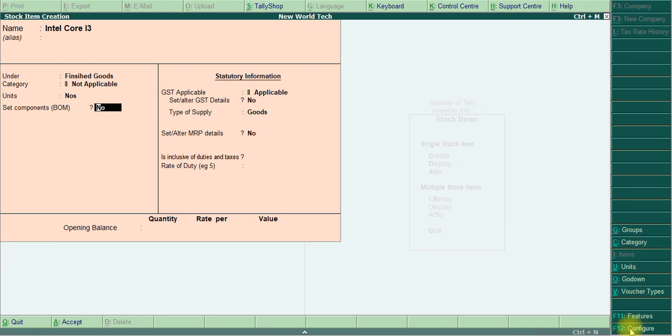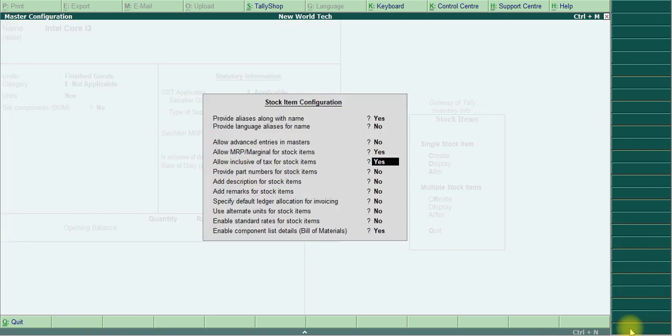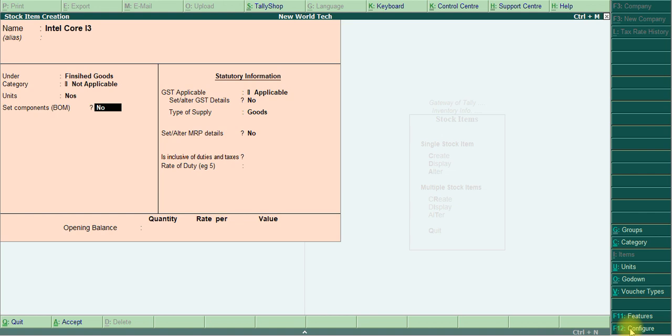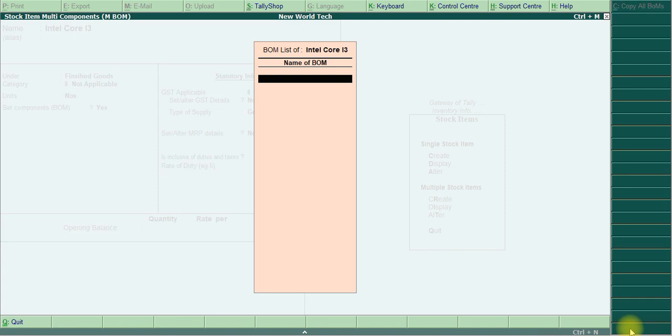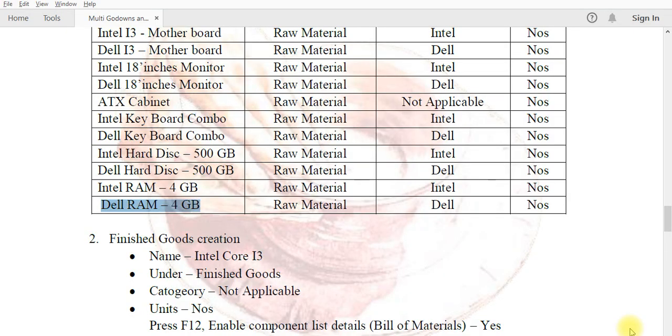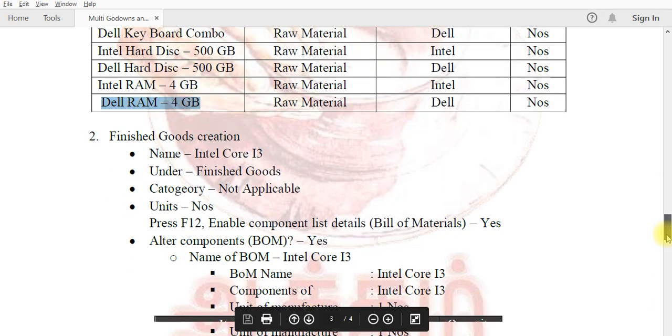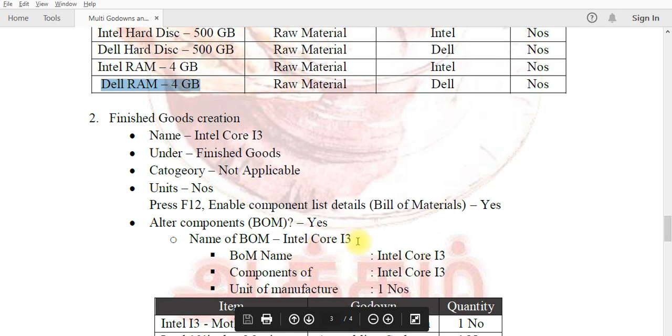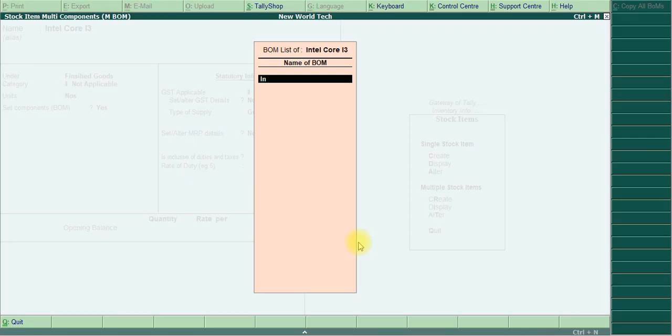F12 configuration, I give the demo. In F12 configuration, the last one is, you see, enable component list details, bill of materials. You give yes, so the option is enabled. Okay, I give yes here. The name of the BOM I type for my identification is Intel Core i3, the same name as the stock item, Intel Core i3.